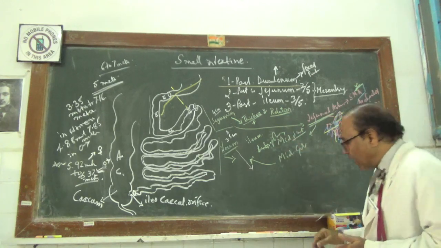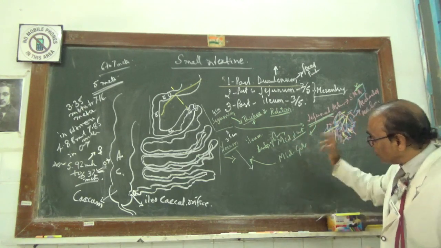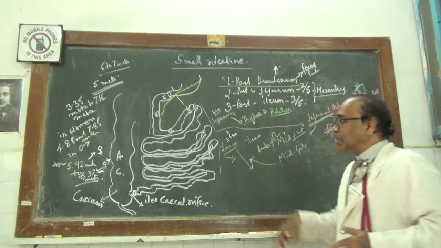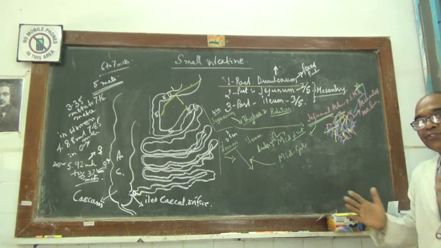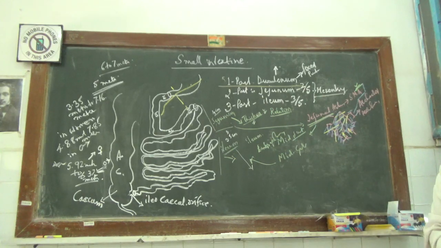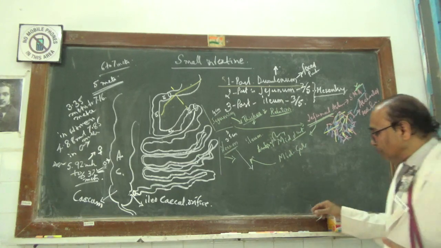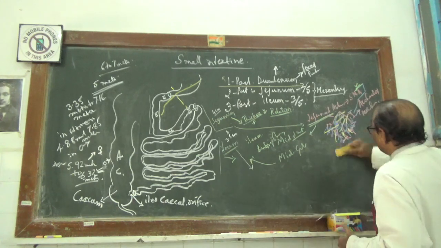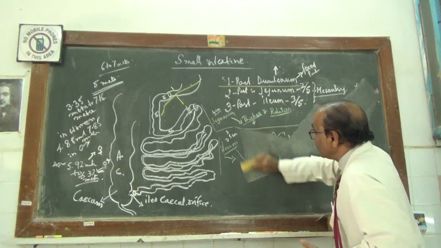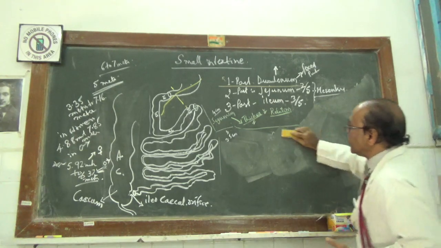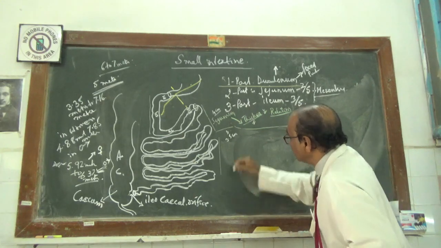Now you will have the histology of the jejunum and ileum together. After finishing the external features, we have to go to the internal features of the jejunum. It will look like this, and this is the ileum.